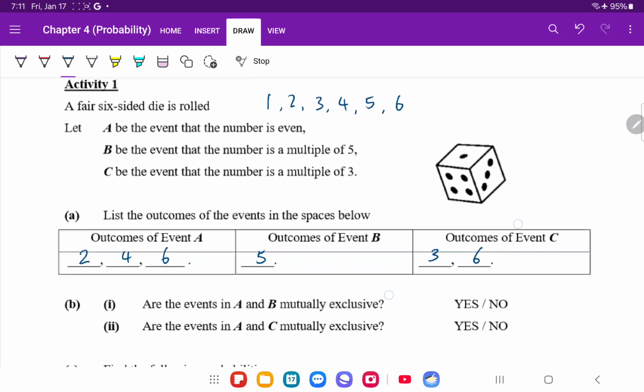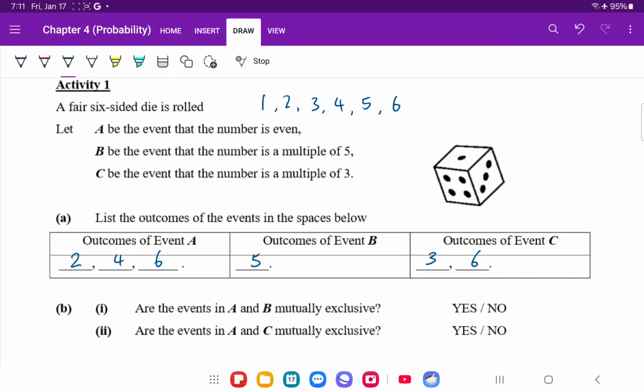So let's decide whether the events are mutually exclusive or not. Event A, event B, are they mutually exclusive? In other words, can they happen at the same time? Now in this sample space, is it possible to get an even number that is also a multiple of 5?